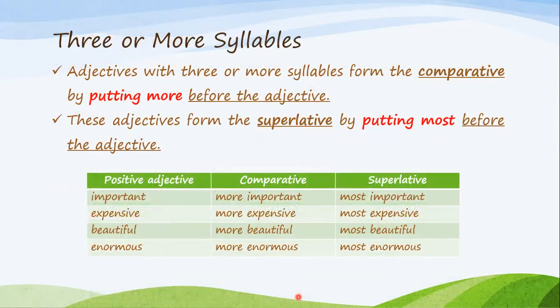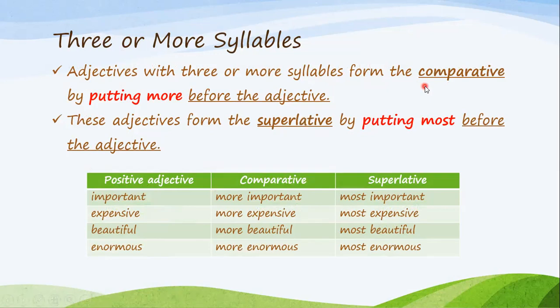Now we're moving to the three or more syllables, which means the adjective consists of three or more syllables, like important, three syllables. Here, I do not add ER nor EST.